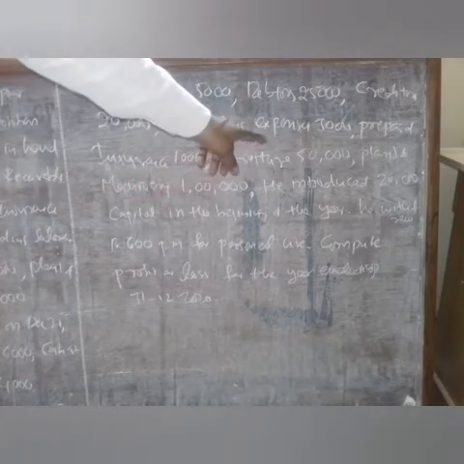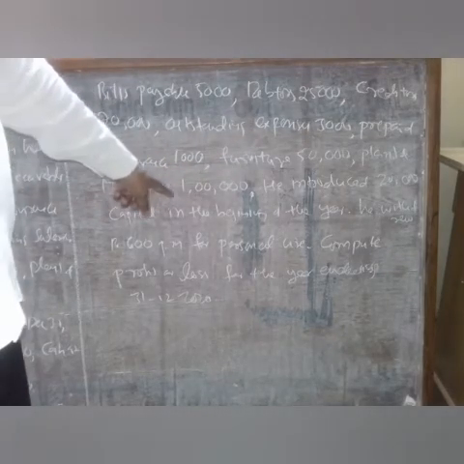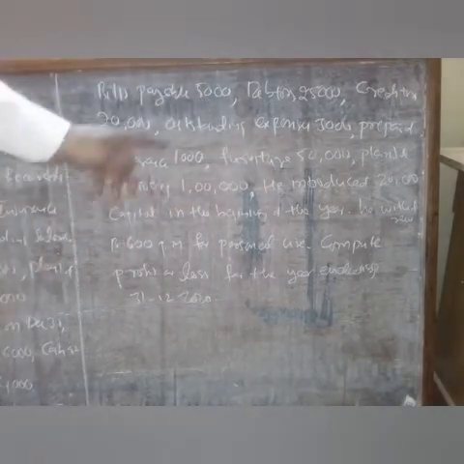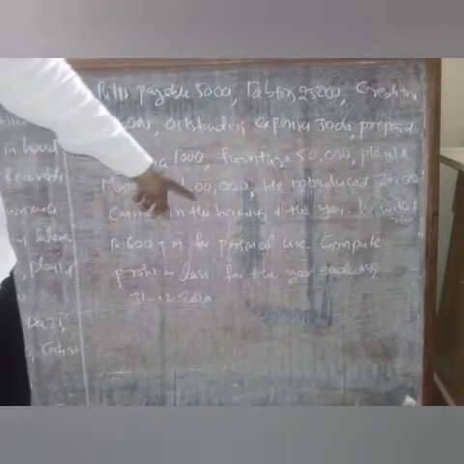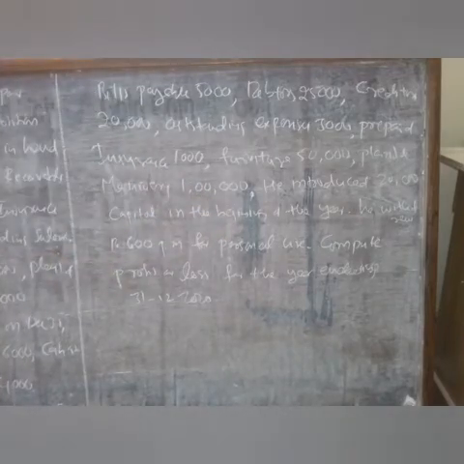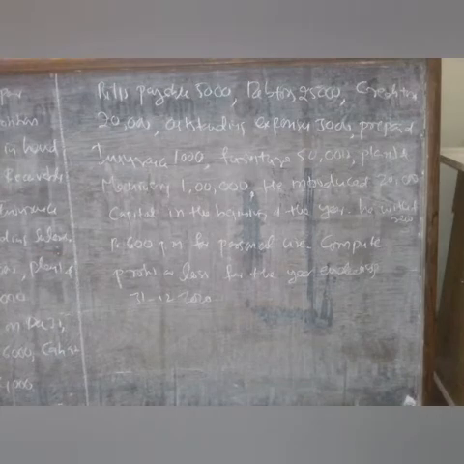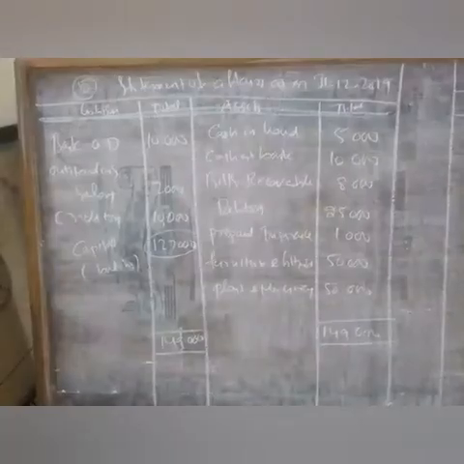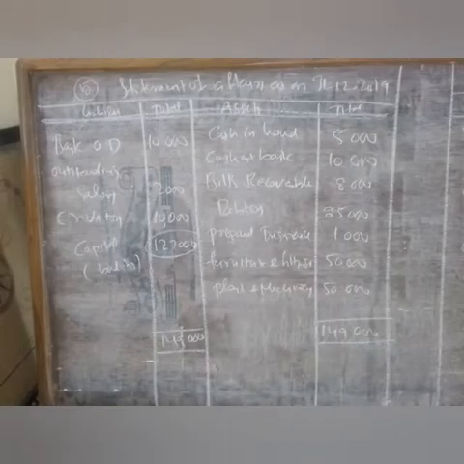He introduced 20,000 capital in the beginning of the year. He withdrew 600 per month for personal use. Compute profit or loss for the year ending 31st 12 2020. So this is the given problem. We have to solve this problem by preparing the statement of affairs and statement of profit and loss. So we are going to solve this problem.